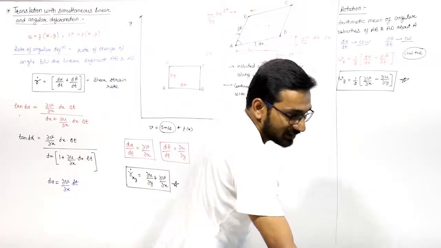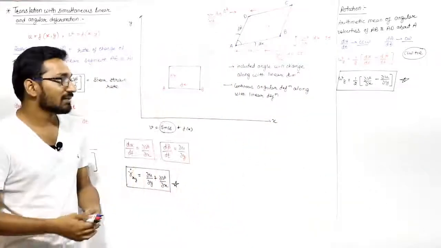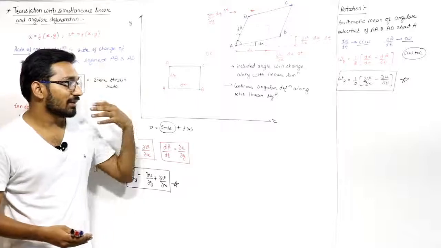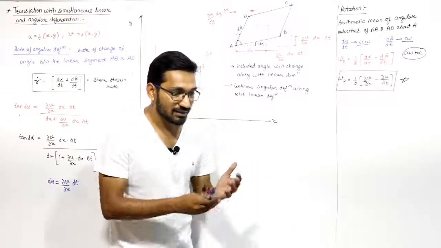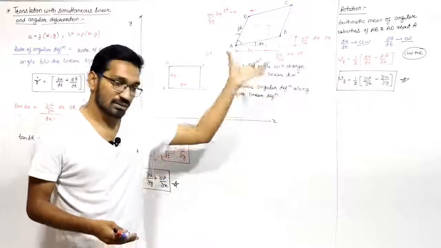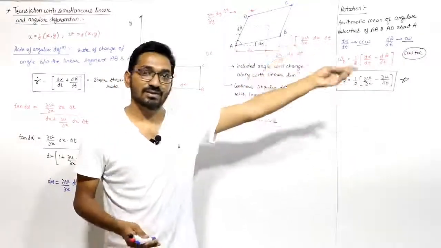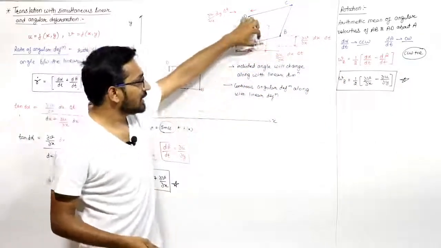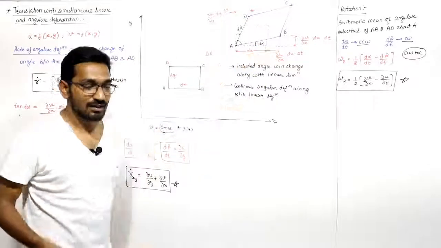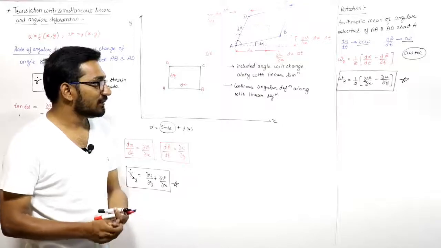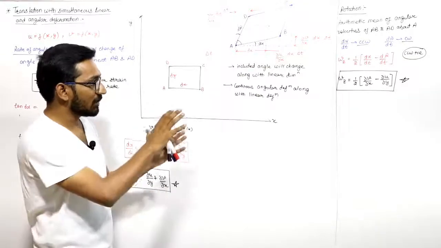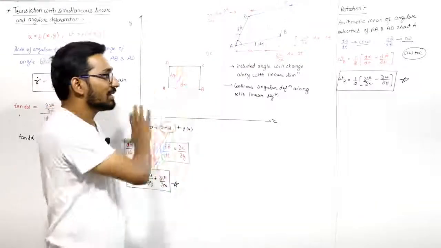So we can say that when the x component and the y component of velocity are functions of x and y both, then there is a rotation. Angular deformation is also there, d alpha, and there is a rotation of the fluid particles. So this is omega z, if we talk about the rotation in a two-dimensional flow.